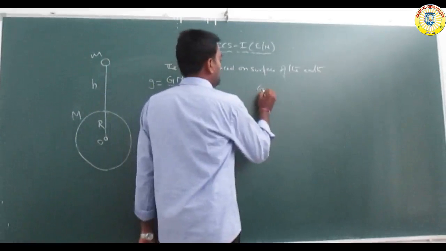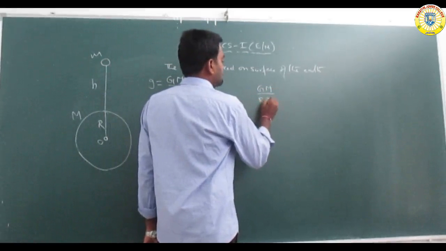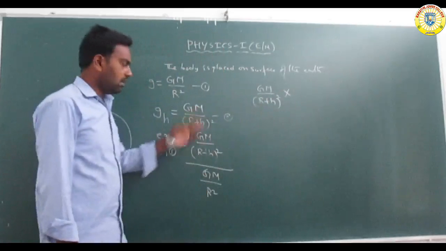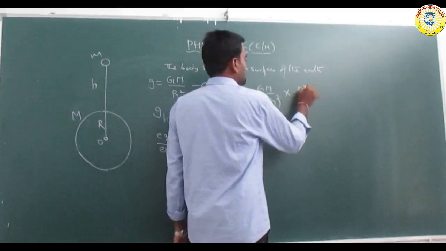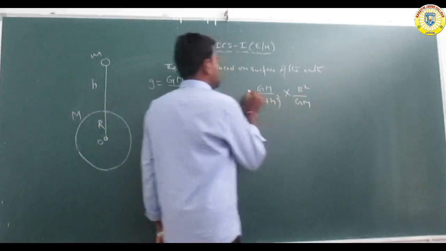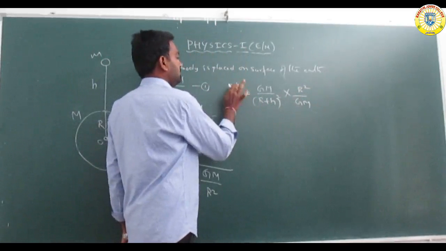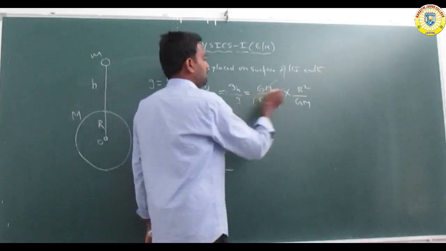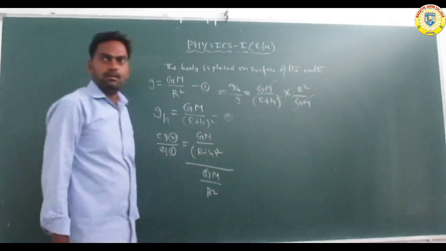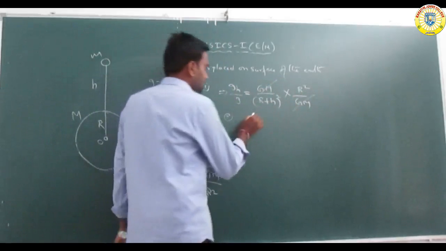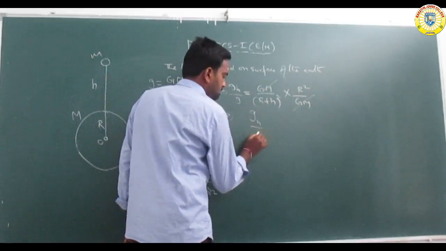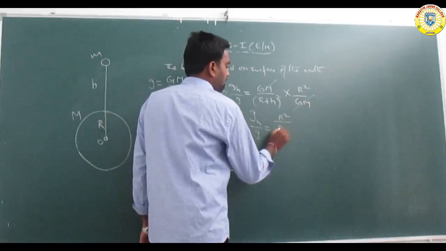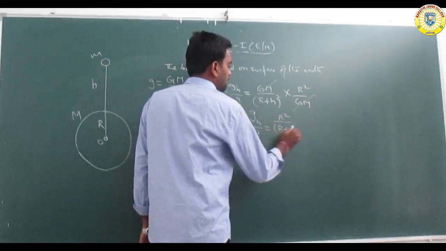So GM by r plus h whole square into r square by GM is equal to gh by g. GM is cancelled, so the remaining equation is gh by g is equal to r square by r plus h whole square.